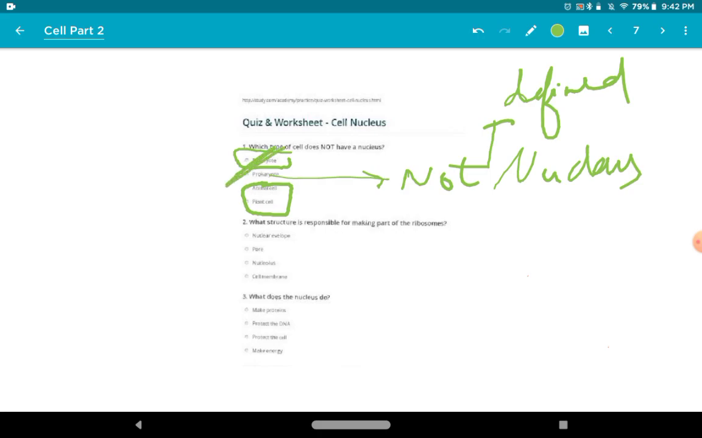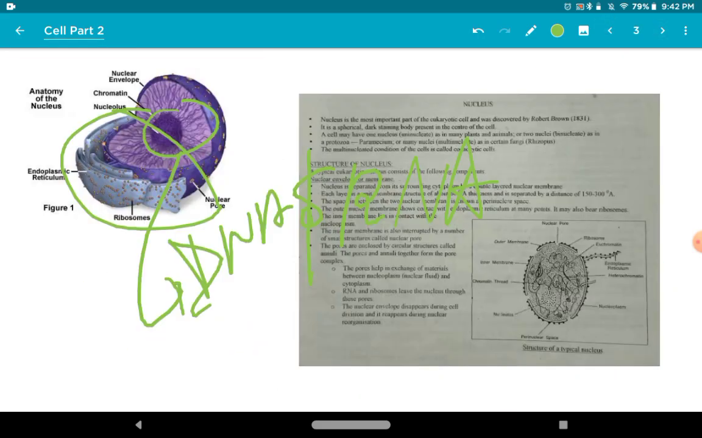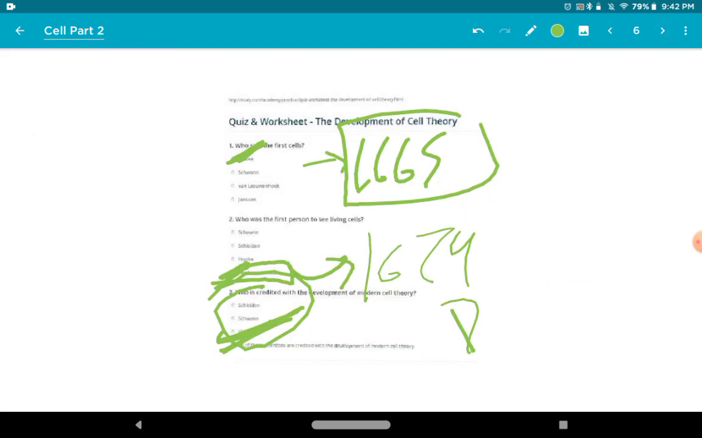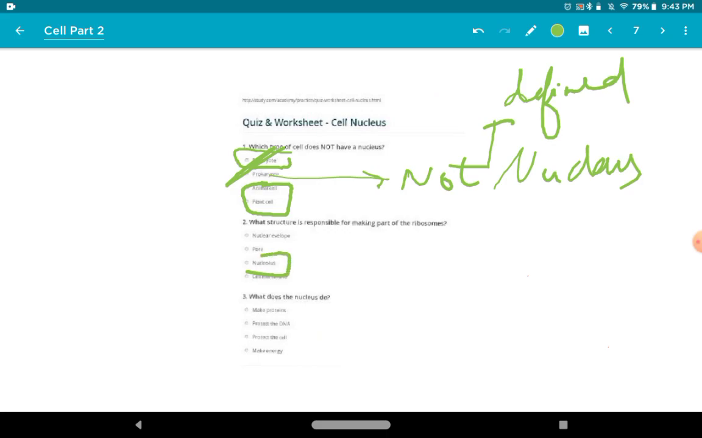What is the structure responsible for making part of ribosomes? राइबोसोम्स बनाने के लिए कौन सा स्ट्रक्चर होता है? Like you can see there in the notes, you can find out here there is a line which says that ribosomes are responsible. See, you can see their RNA and ribosomes leave through these pores. So अगर RNA और ribosomes पोर से निकल रहे हैं तो वो बन भी तो पोर के अंदर ही होंगे. And then they are made in nucleus. Nucleus part of the cell.